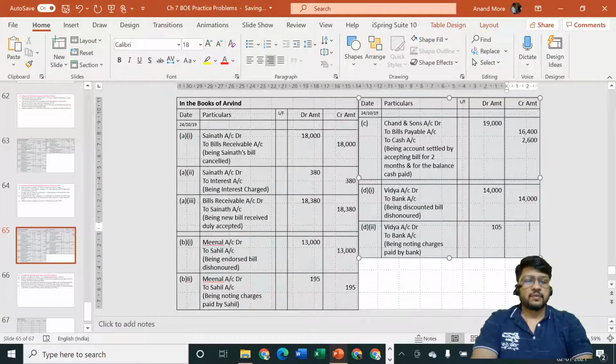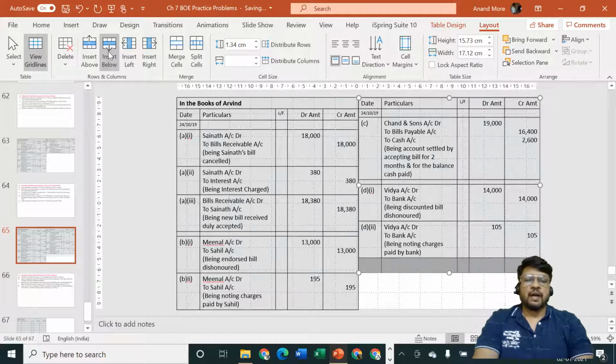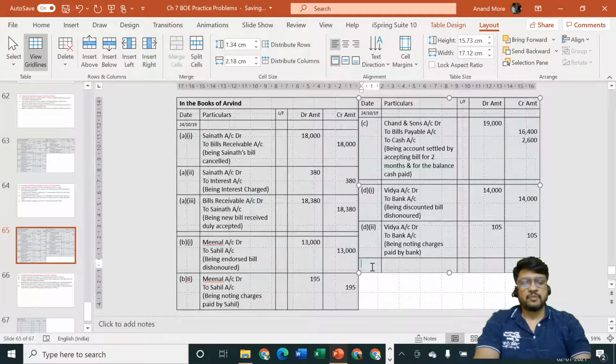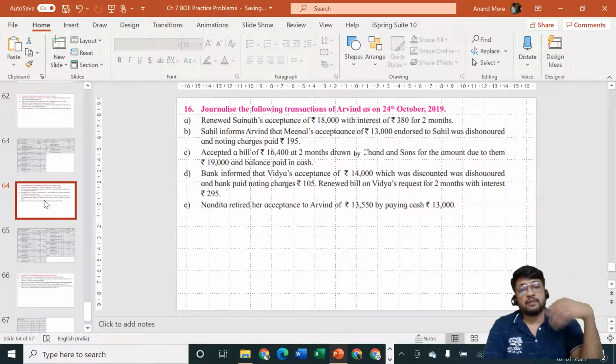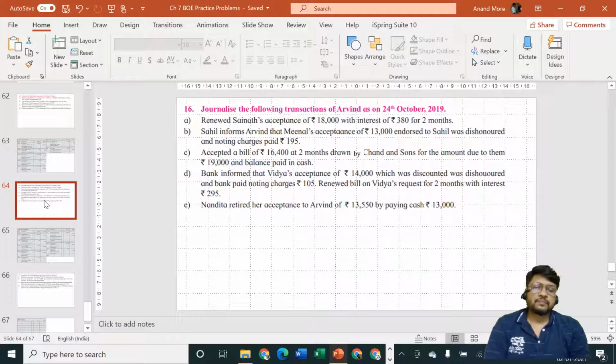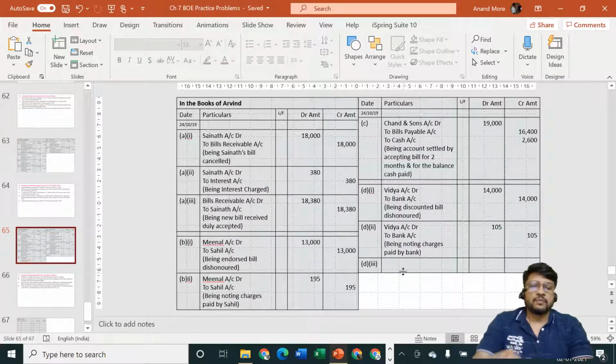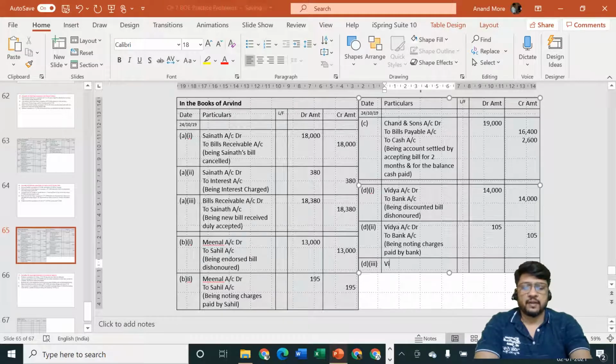Then we are going to charge some interest, because Vidya is saying that okay, I have dishonored the bill, it's a mistake on my part, but I don't have money, please help me, I am ready to pay it, but over a period of time, so give me some extra credit period. So for point number D, we are going to consider the third entry, and the entry will be for interest. Interest is rupees 295. Interest is income of Arvind, but it is going to be received in future from Vidya. So Vidya is our debtor and interest is our income. Entry will be Vidya account debit to interest account 295.